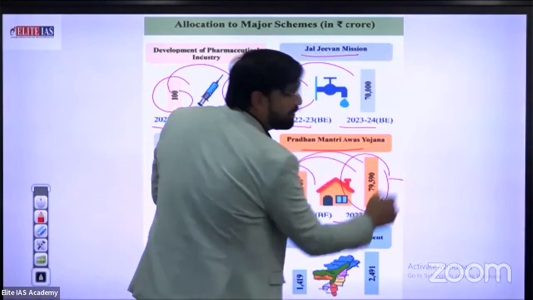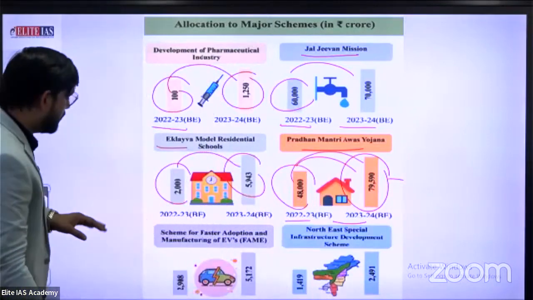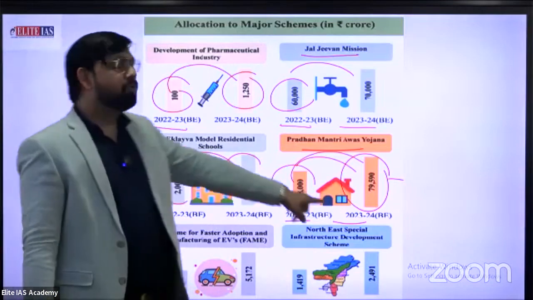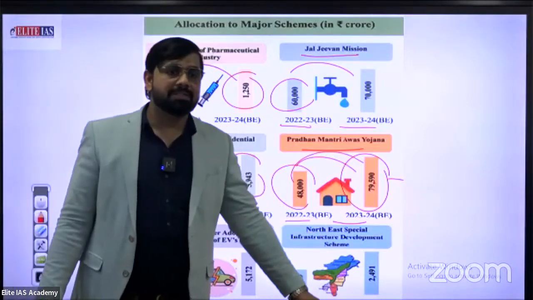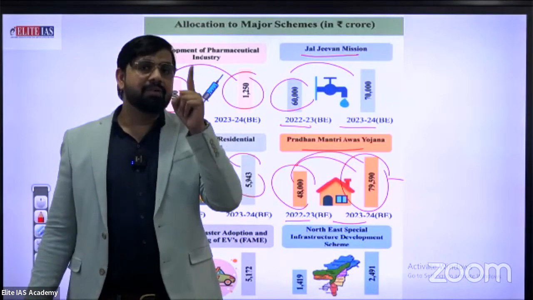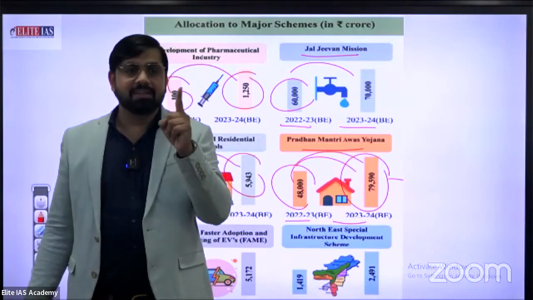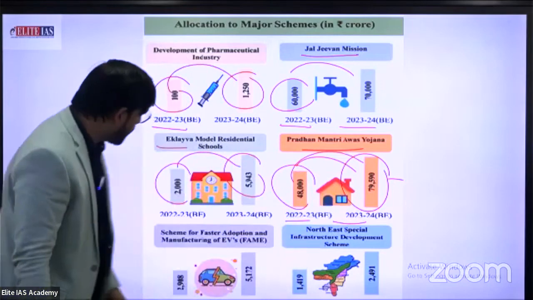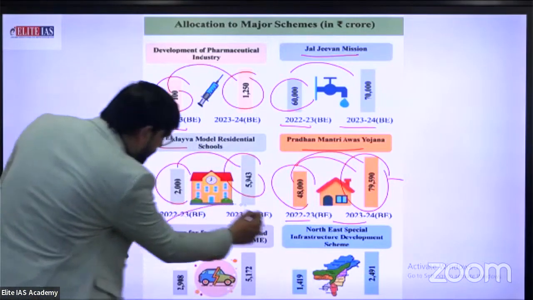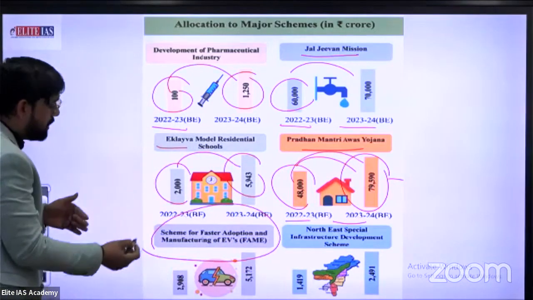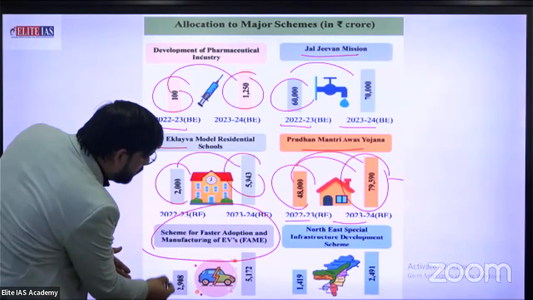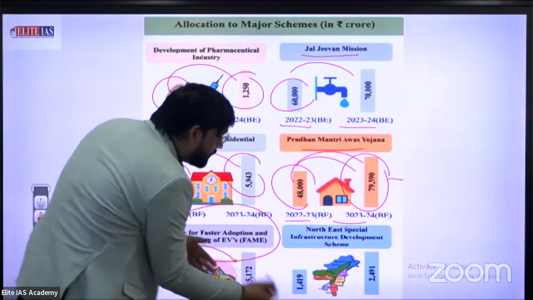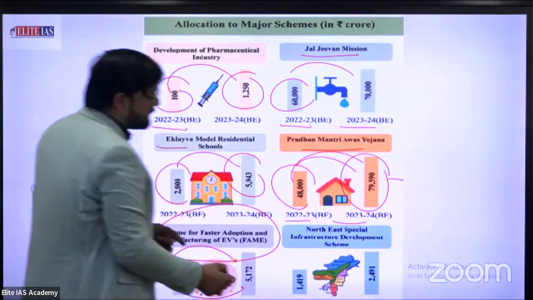Approximately double. Next, this is also the slogan of our Prime Minister: हर व्यक्ति का घर होगा. 48,000 to 79590. A scheme for faster adoption, especially of manufacturing and EVs, 22,908 to 59. Approximately double, an 80 to 90% increase.